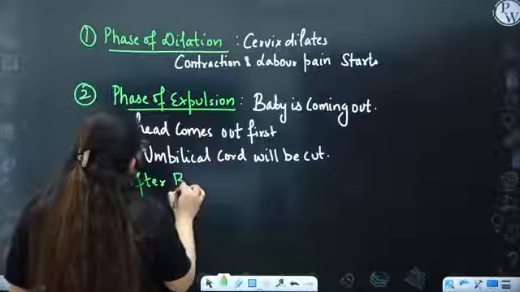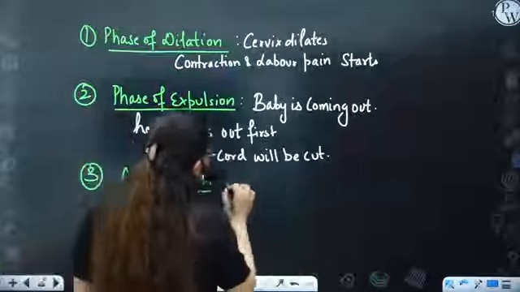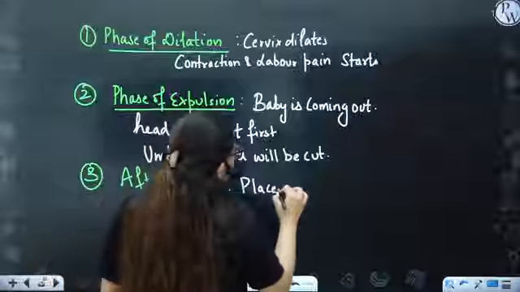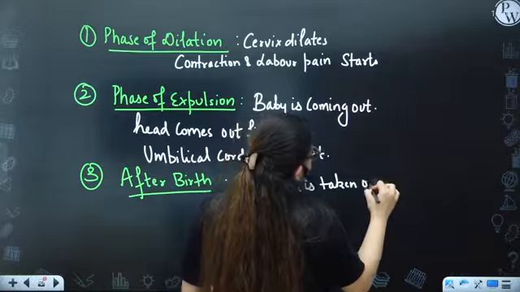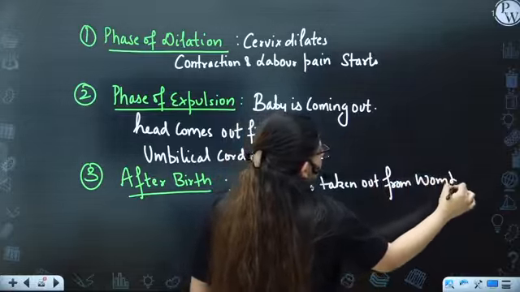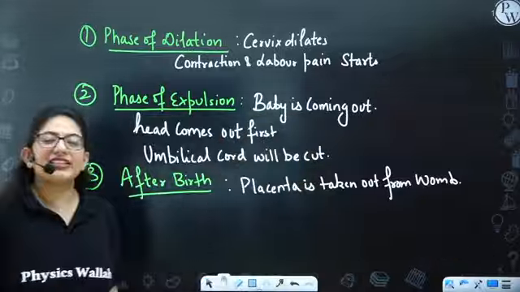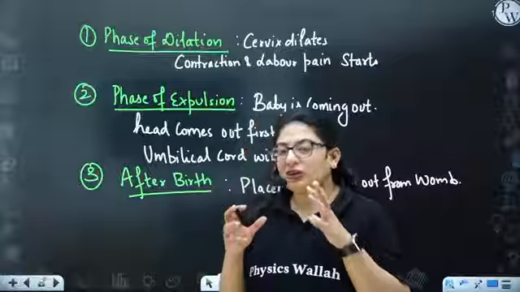After the birth has taken place, now the mother has the placenta. The placenta is taken out from the mother's womb, from the womb of the mother. All right, yes. So these are the three phases of how the baby comes out, and mostly the question